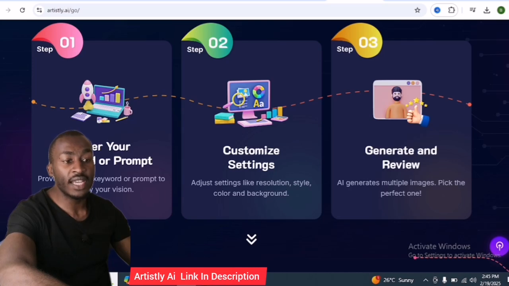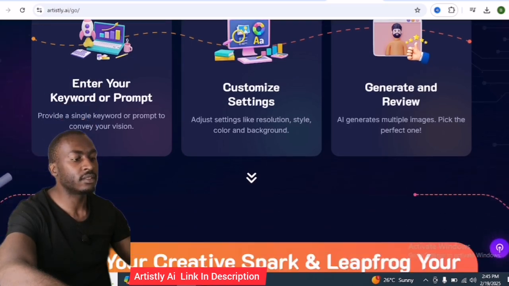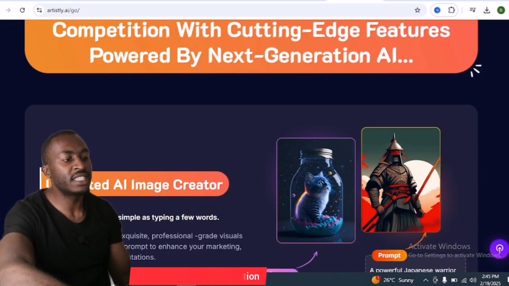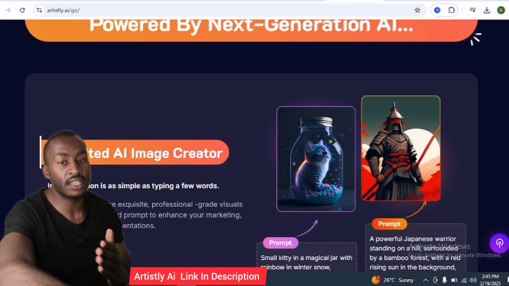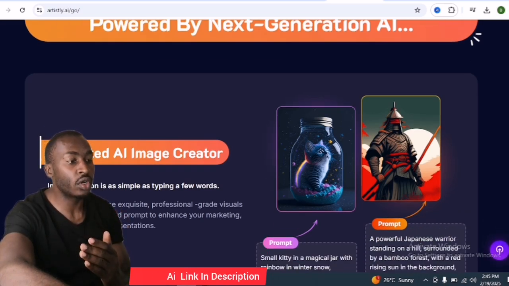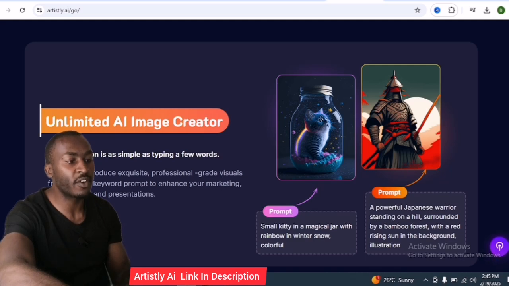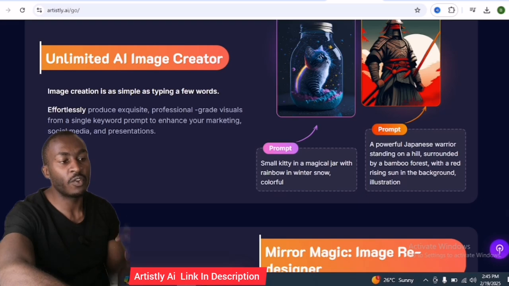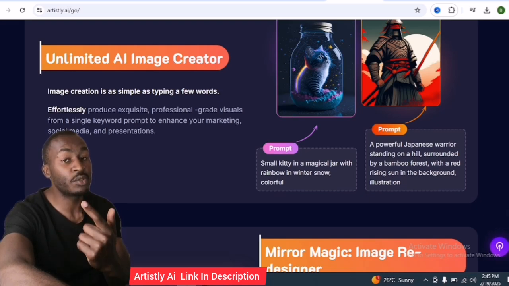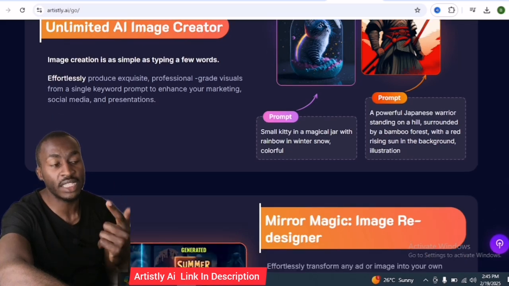So this is what you will get with Artistly AI. One is unlimited AI image creator, so you are not limited. So long as you take the premium option, you are good to go. You will just enter the prompt, for example, small kitty in a magical chair with rainbow in winter snow color. You can see the image aligns with the prompt, and all this is possible for just a one-time payment. And that's why Artistly AI is going viral right now, because of the one-time payment.